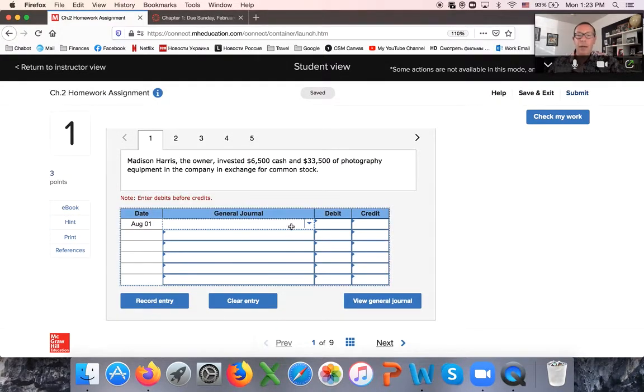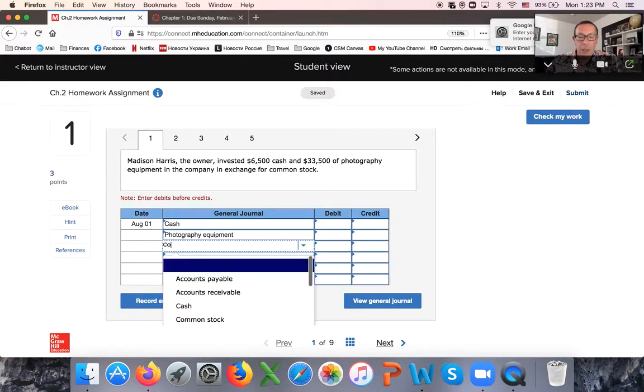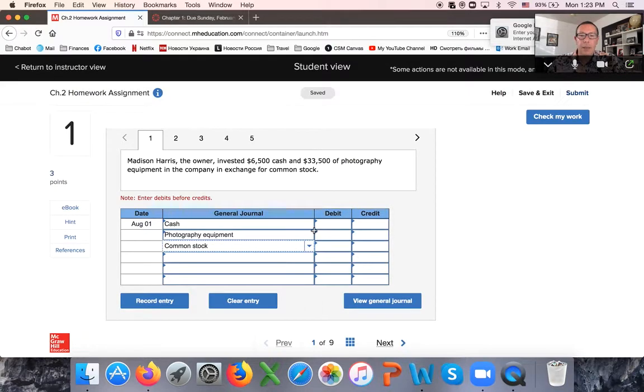So the owner invested cash. When I start typing, I can choose from the menu, cash and photography equipment. So I start typing, there is photography equipment in exchange for common stock. Here we go. So cash is 6,500 and equipment is 33,500 debit.